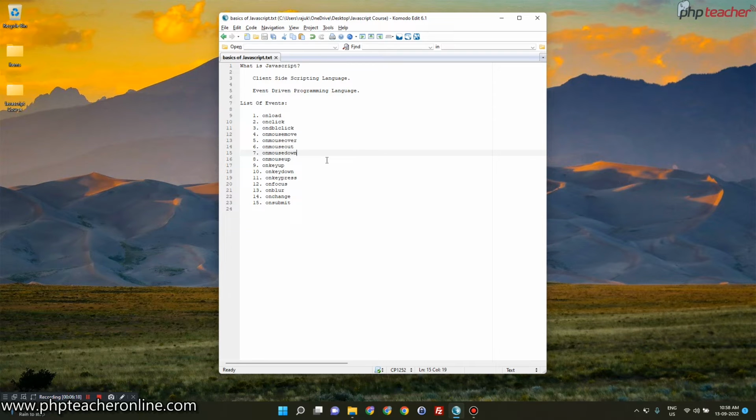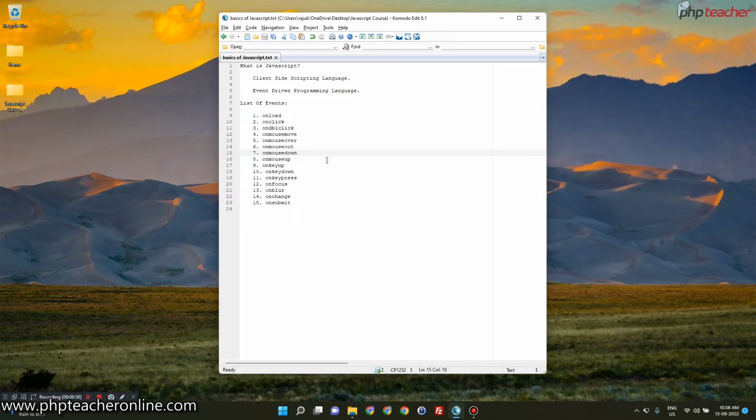That event can be captured in JavaScript using the onload event. Using onload, we can capture that particular moment when our whole HTML page gets loaded into the browser. Apart from that, I have mentioned other events as well, like onclick and ondblclick. Onclick is clear, whenever we click on something. Ondblclick means whenever we double click on something. Onmousemove means whenever we move our mouse around inside the browser body area.